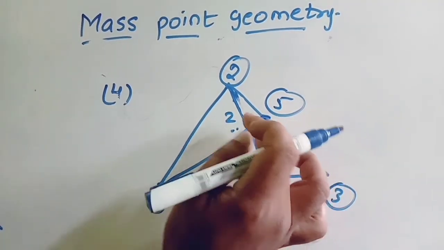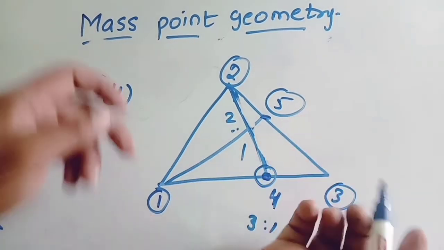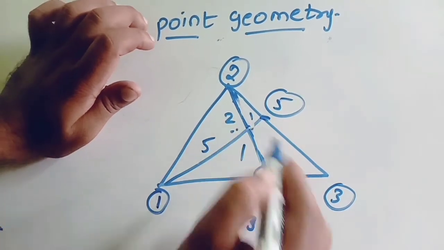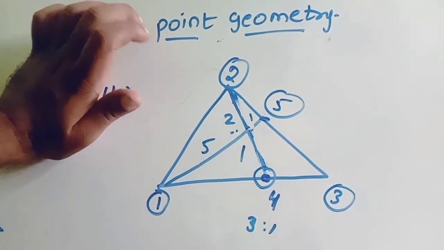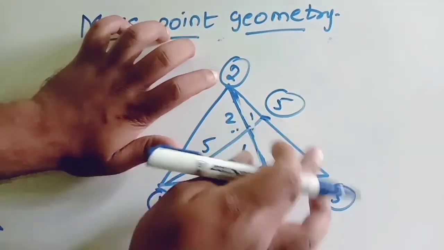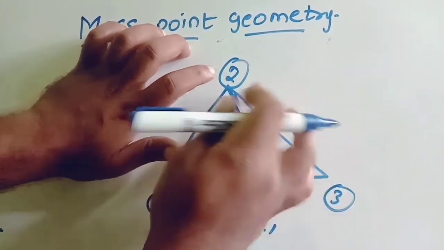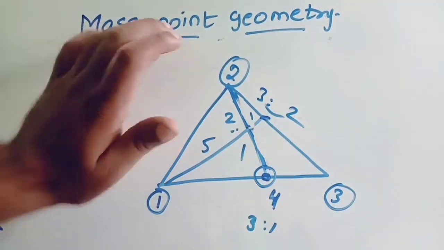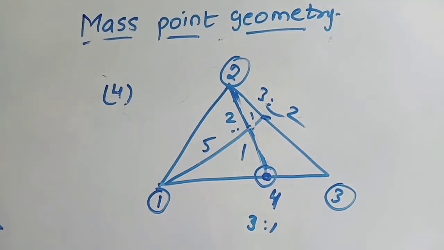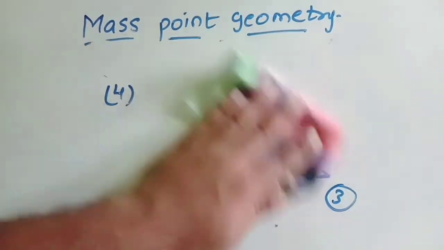Now this ratio is to this ratio. How much? Here 1 is there. Here 5 is there. So this is 5:1 ratio. Okay, now what else you can find? This ratio is to this ratio you want. Now this is 3:2. Understood? What is the advantage of the concept? You are assigning weights to every point. Now easily you can get ratios. They will give 2 ratios. They will ask you to find the third ratio.